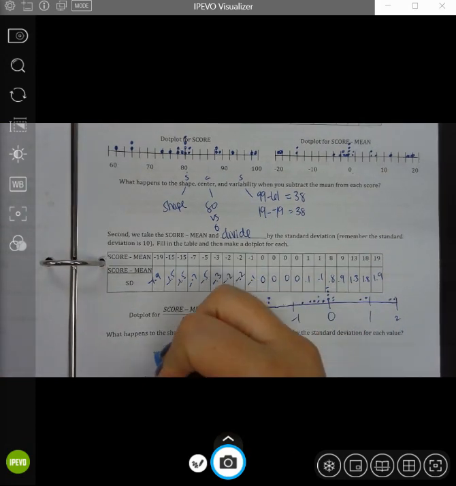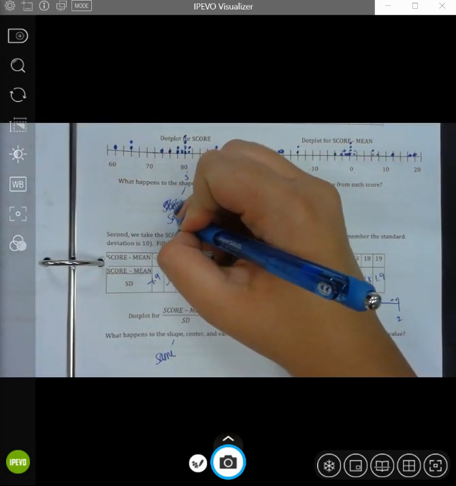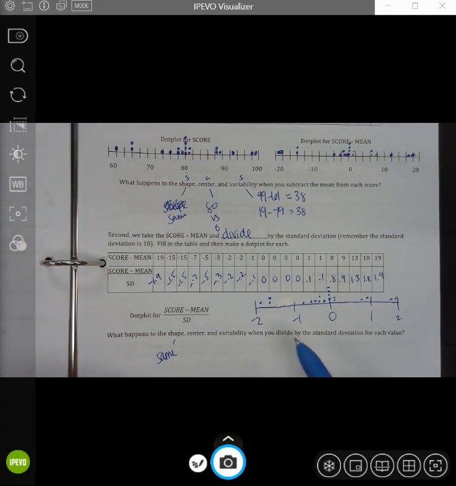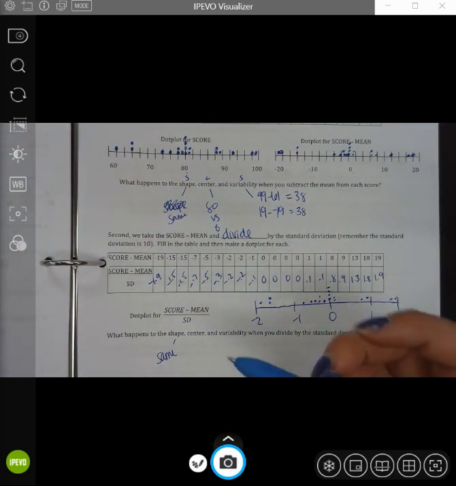The shape, again, it is exactly the same. And I realized up here I wrote shape and not same, so I am going to go ahead and fix that. So the shape is the same. And I mean, the scale is different again, but the overall shape of it is the same.